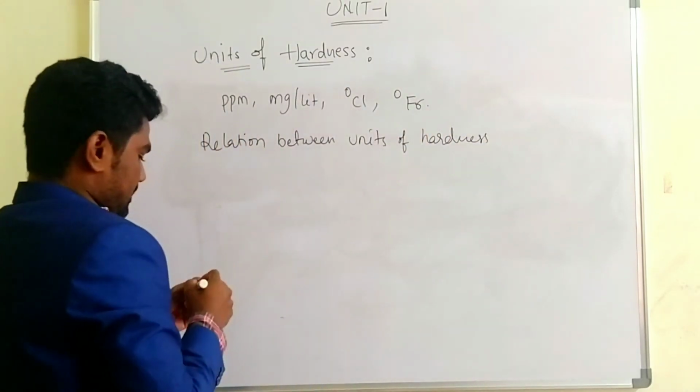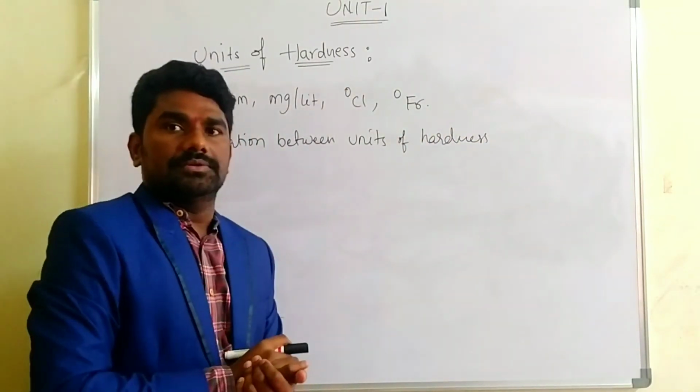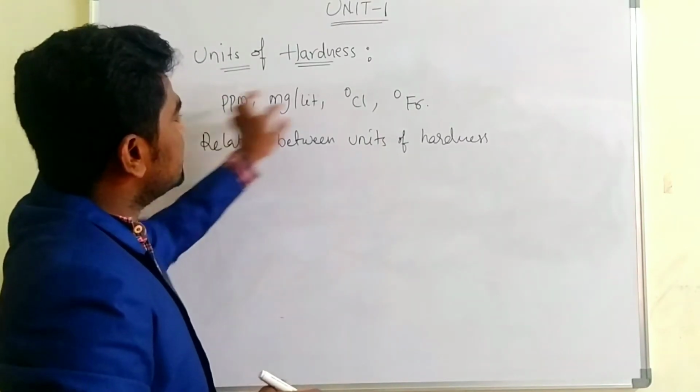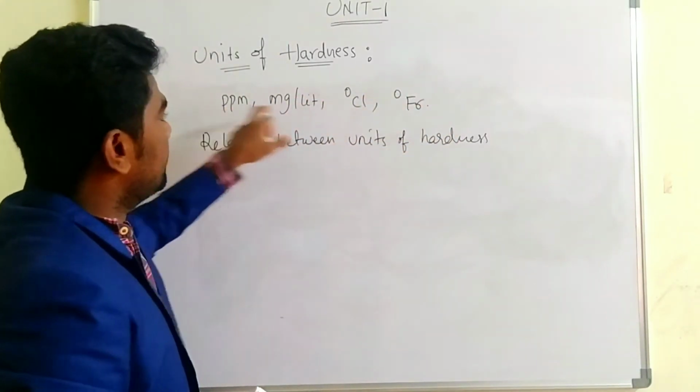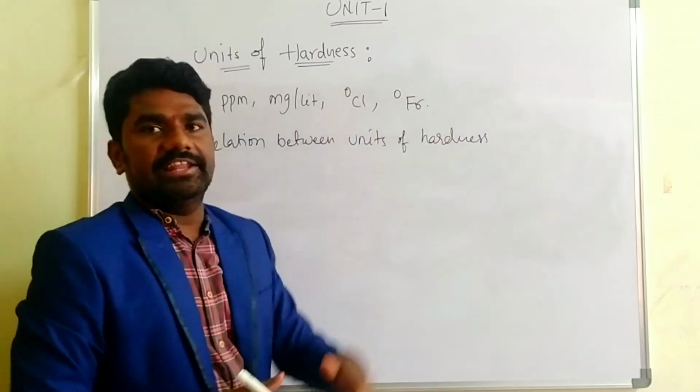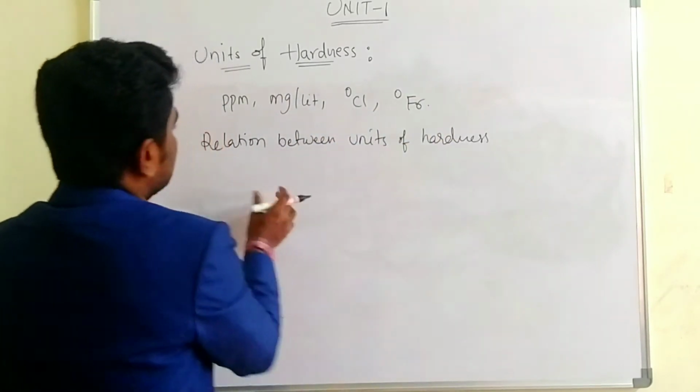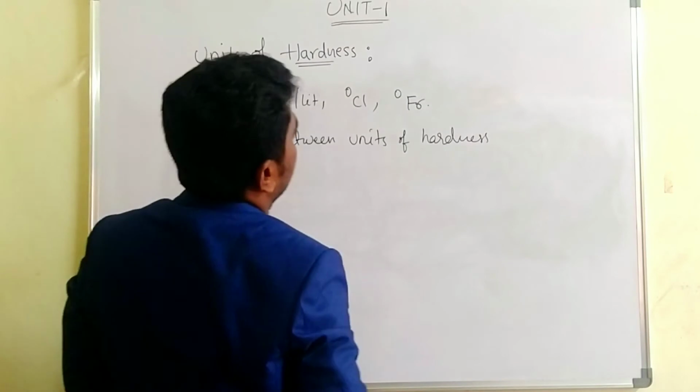That means we need to know the relation between these 4 units: ppm, mg per liter, degree Clark, degree French. We will check the relation between the units of hardness.